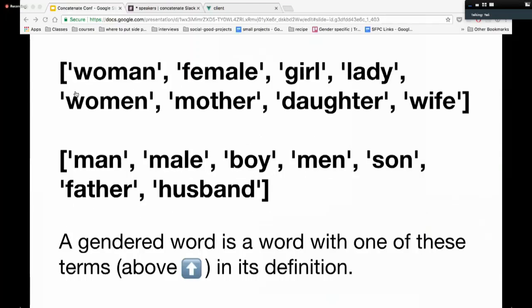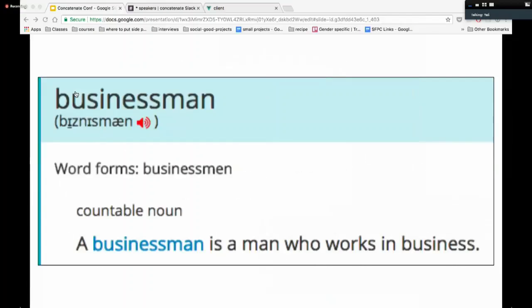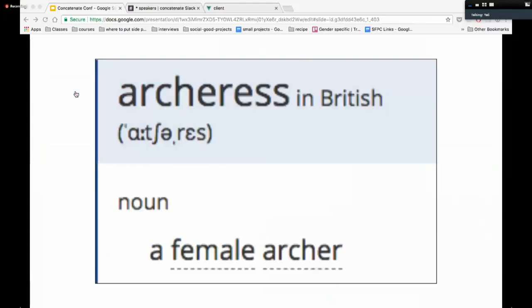But before I started coding, I had to know what my criteria was. To start with, to create this list of gendered words, I wanted any word in the English dictionary that had one of these terms that you can see on the top in the definition. For example, businessman would be a gendered word because it has man in the definition. And archeress would be a gendered word because it has female in the definition.